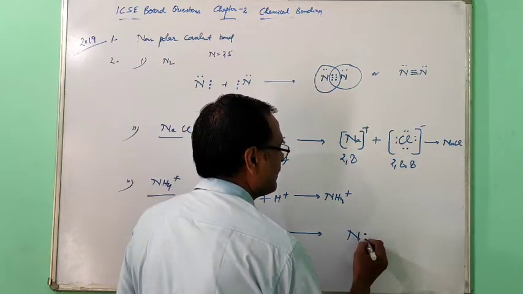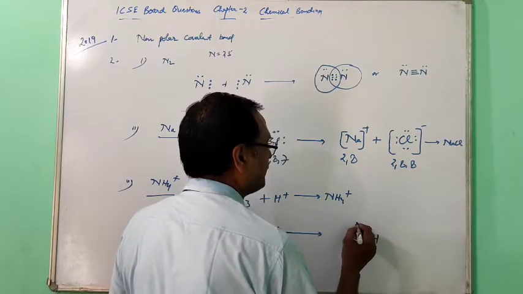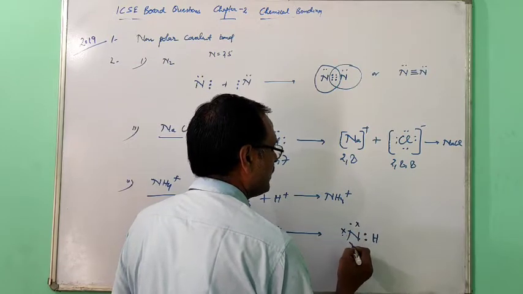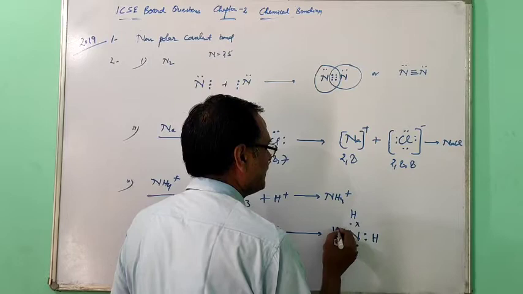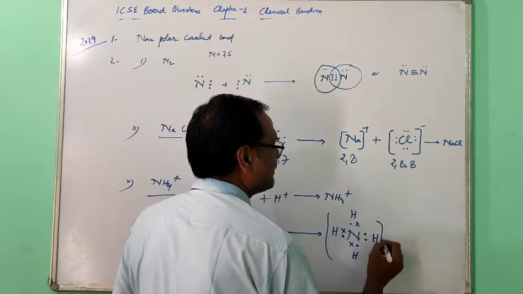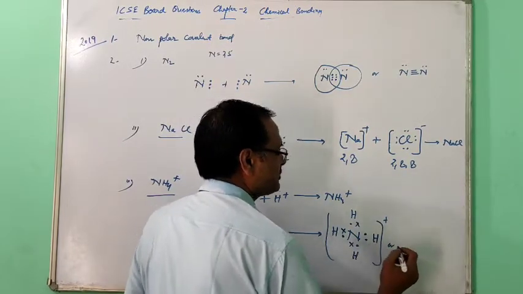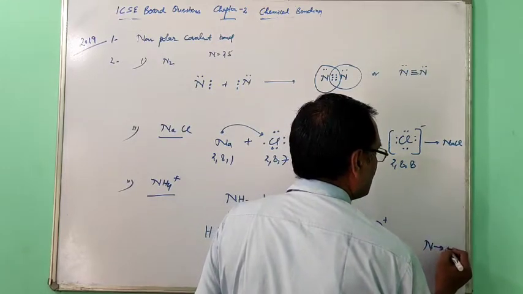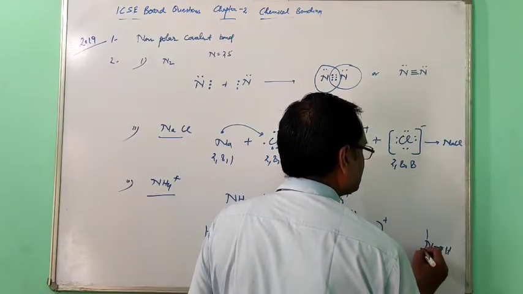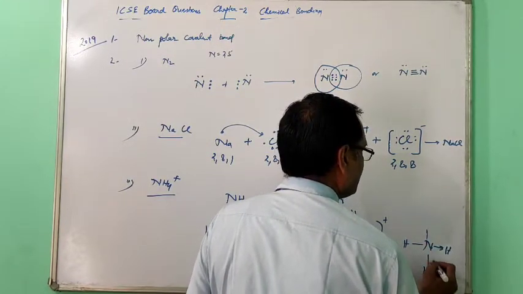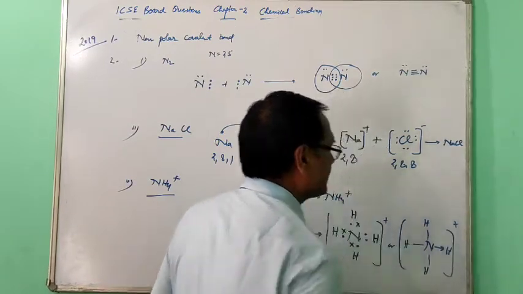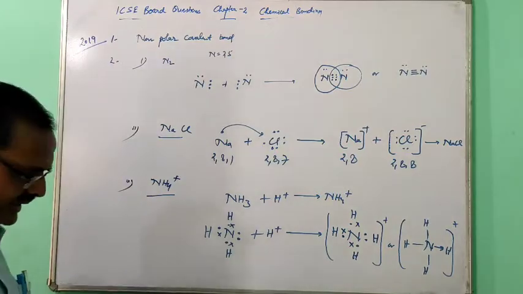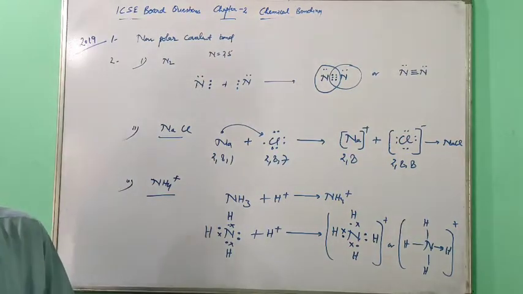So this will form. This is the structure of ammonium ion. So this one is coordinate bond, and these last 3 bonds are covalent bonds. So this 2019 over, now 2020.